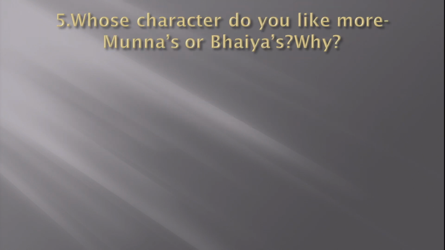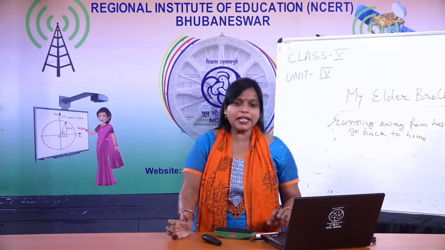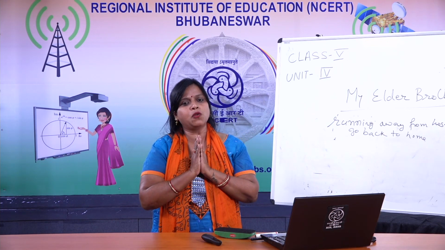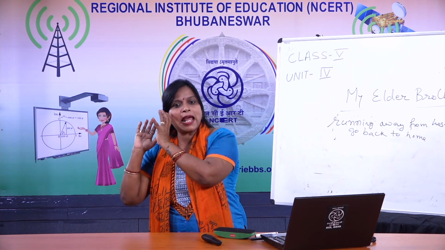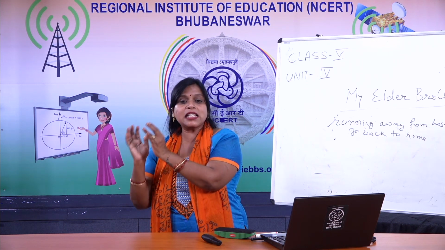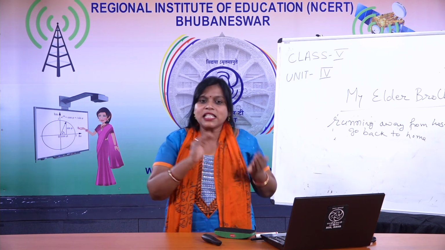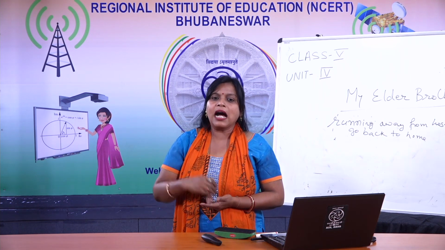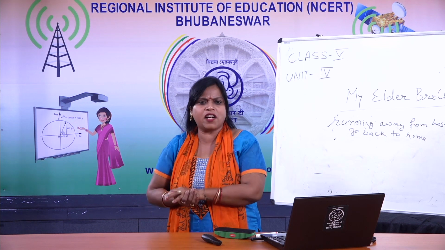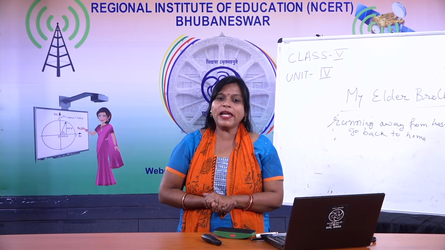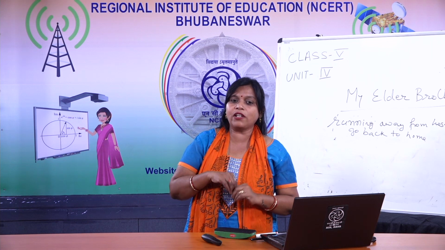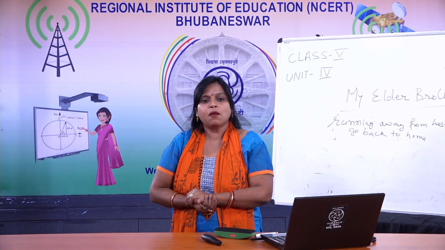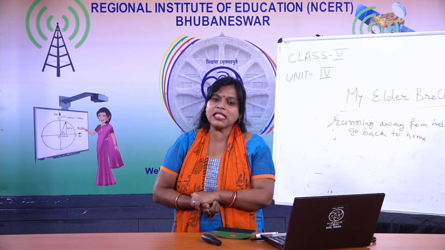Now, children, here you have seen Bhaiya and Munna. What did Bhaiya want to do? Bhaiya wanted to make a habit of study. Study is in the mind of Munna since he is in lower class. When you go to the higher class, you have to do hard work. Unless and until you do the hard work, you won't succeed. So being a brother, he has the responsibility to make Munna responsible towards his education.